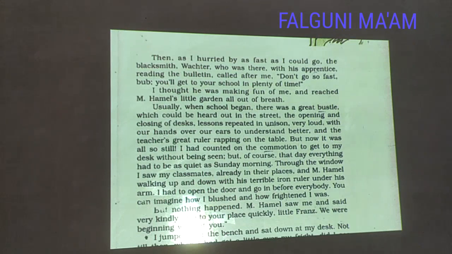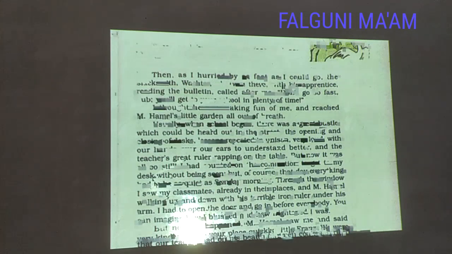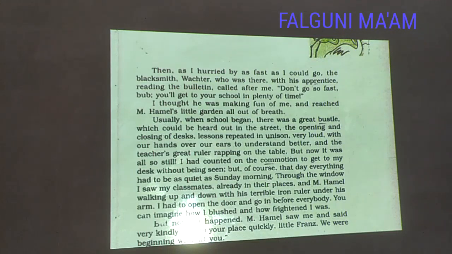The writer says that he hurried by as fast as he could because he was already late for school, but he observed some people near that bulletin board, and one was the blacksmith Wachter, who was there with his apprentice. Apprentice means like an assistant, and he was also reading the bulletin. He saw our narrator and said, Bub, that is, champ, don't go so fast. You will get to your school in plenty of time. It means you will reach on time.